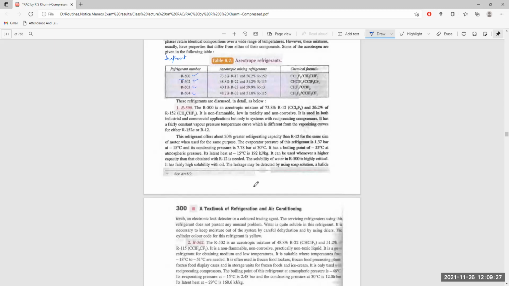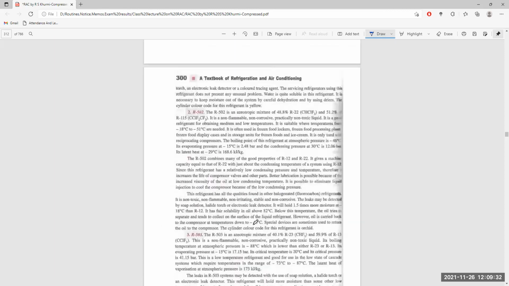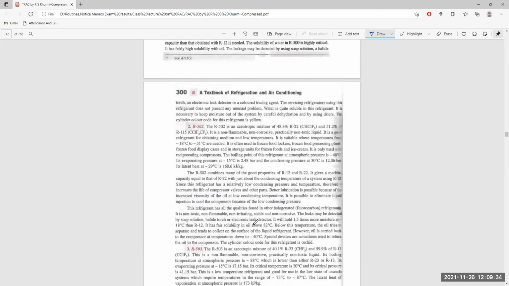Then comes R502. This is an azeotropic mixture of 48.8% R22 and 51.2% R115. It is non-flammable, non-corrosive, and practically non-toxic. It is the refrigerant for obtaining medium and low temperatures, suitable where temperatures of minus 80 to minus 51 degrees centigrade are needed.